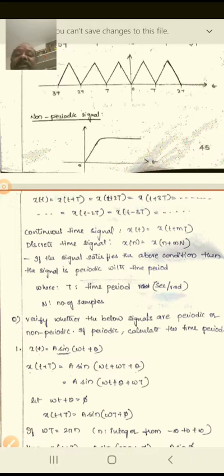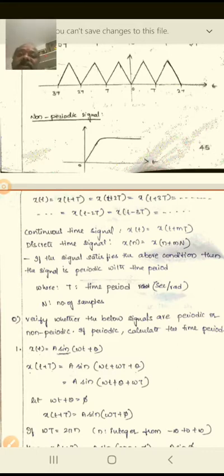So if the signal satisfies the above condition, then the signal is periodic with period T, where T is the time period, which we already know is 1 by hertz, or seconds per radian, like this, 1 by second, generally per second. That is indicated by T, and in a discrete time signal, capital N is the number of samples.